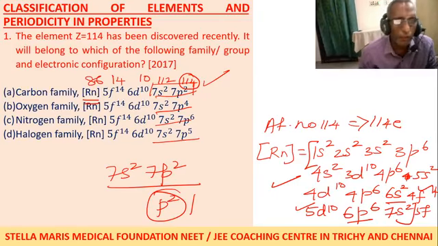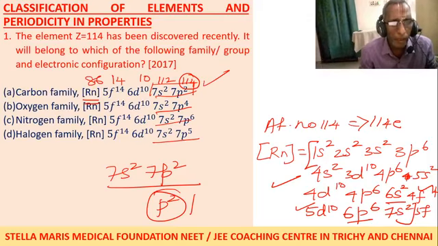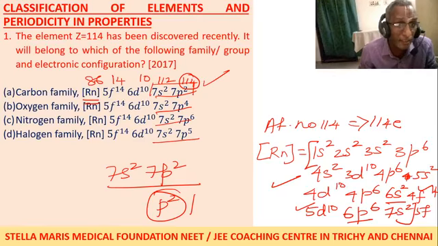Let us move. So first question, once again to repeat the question along with the choices. The element with atomic number Z equal to 114, discovered recently, belongs to the carbon family with the electronic configuration radon 5f14, 6d10, 7s2, 7p2. s2p2 is the carbon family. s2p4 is the oxygen family. s2p3 is the nitrogen family. s2p5 is the halogen family. s2p6 is the noble gas.